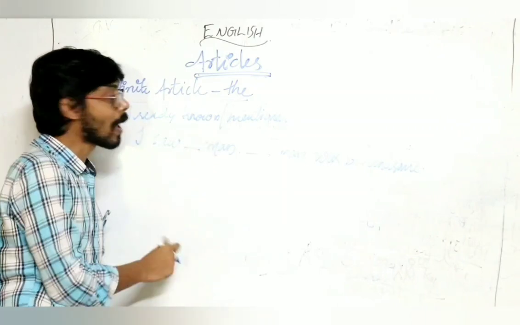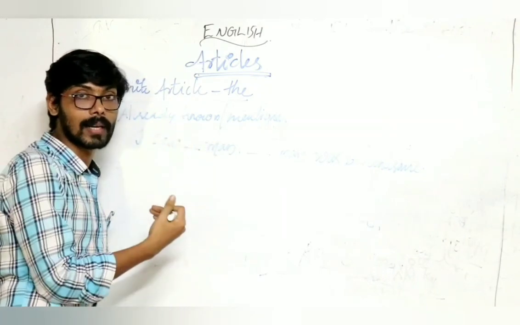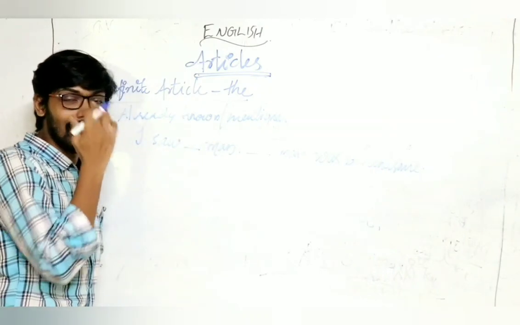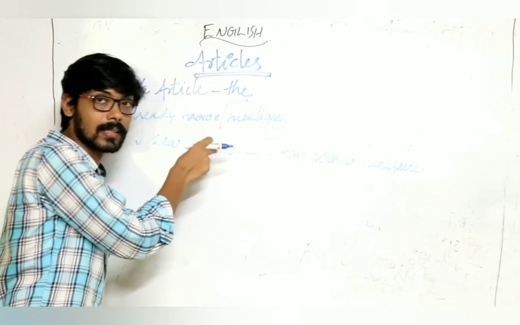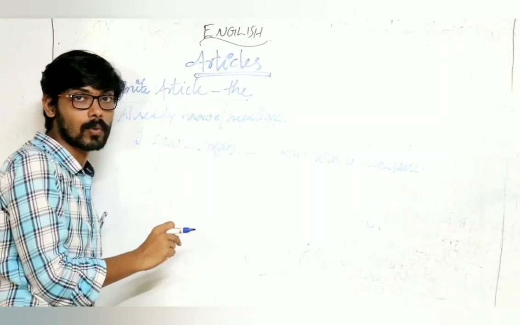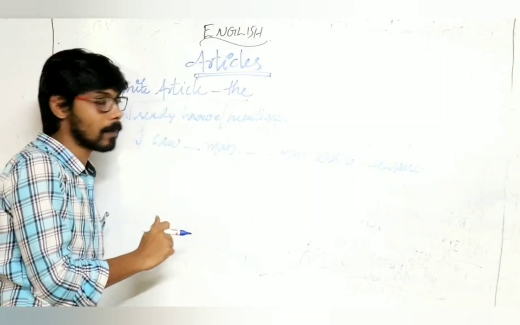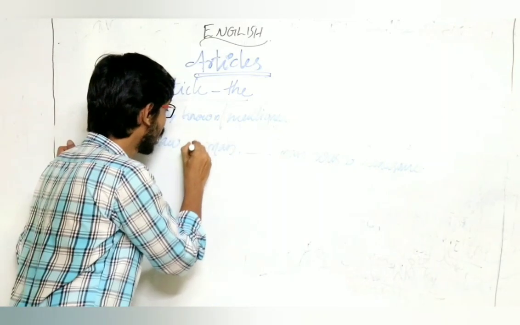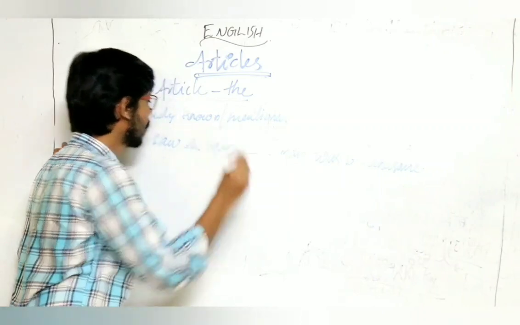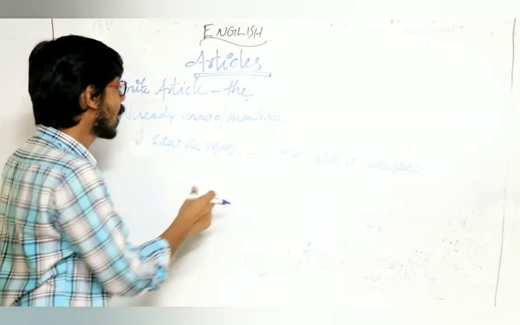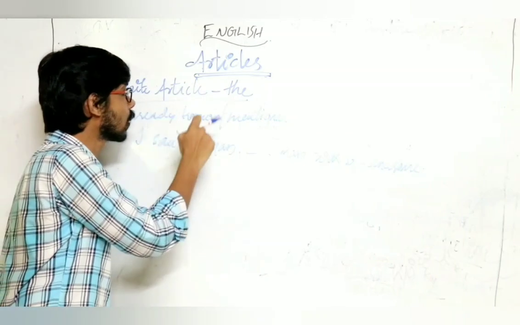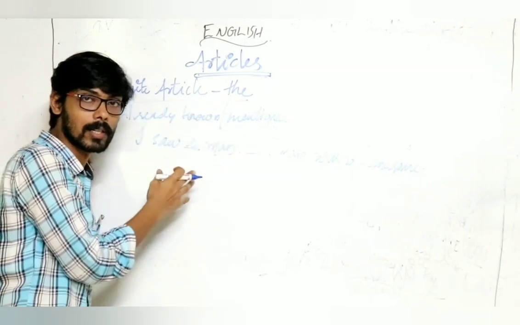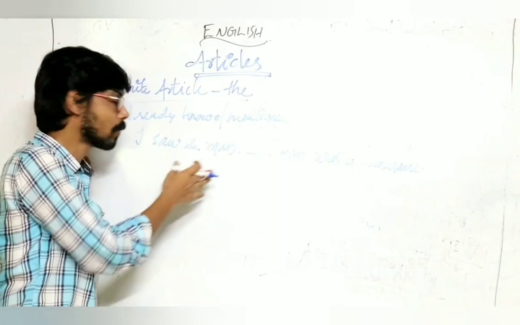I saw dash man. So we already studied: if a consonant sound comes, we use the article a. So, I saw a man. Now, according to the first point, already known or already mentioned, we have already mentioned that person, that man.